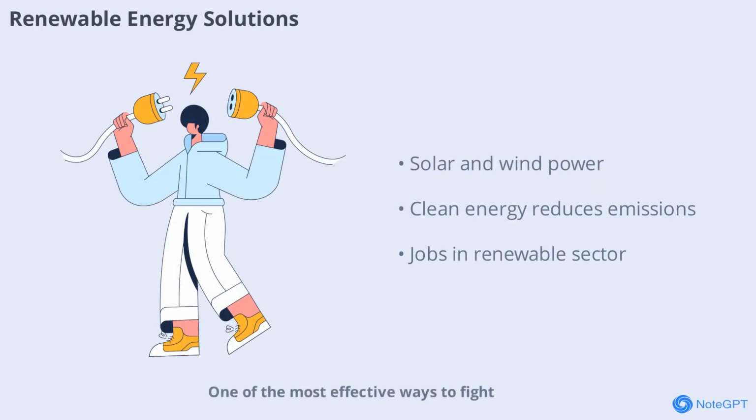One of the most effective ways to fight global warming is to switch to renewable energy sources. Solar, wind, and hydroelectric power generate electricity without emitting greenhouse gases. Investing in clean energy creates jobs and reduces our dependence on fossil fuels. Every solar panel and wind turbine brings us closer to a sustainable future.